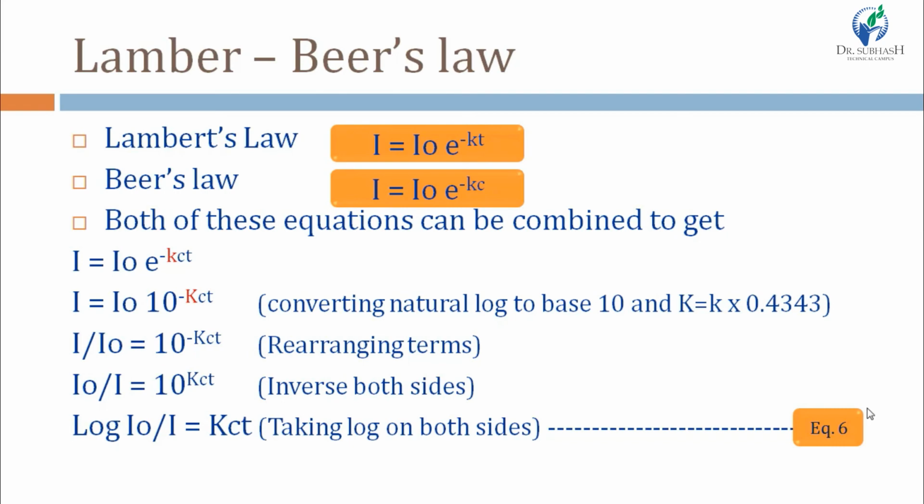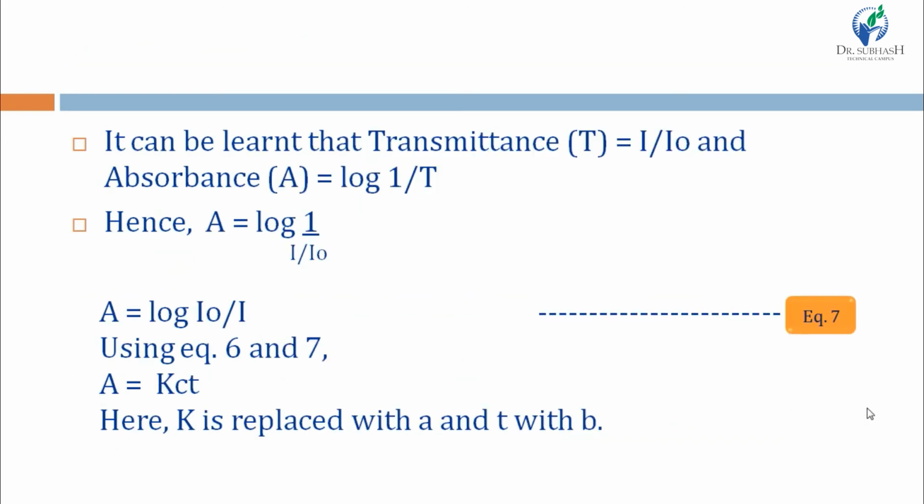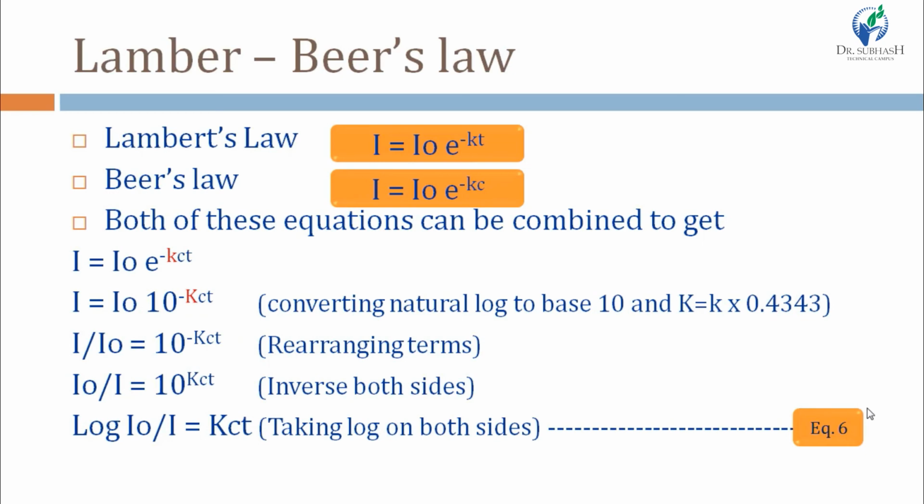Now, if we want to convert this natural log to base 10, as we all know, we have to insert the value 0.4343. So here, small k will be converted into capital K, and capital K is equal to small k into 0.4343, right? Then we rearrange the terms, take the inverse on both sides, and then take log on both sides. We get the equation log I0 by I is equal to KCT. This is a very simple step, students. And so we get this equation log I0 by I is equal to KCT, right?